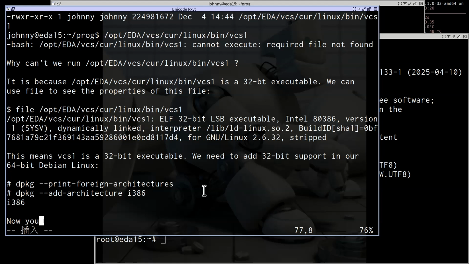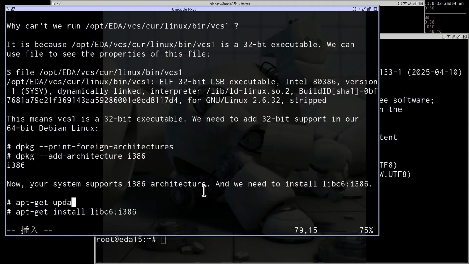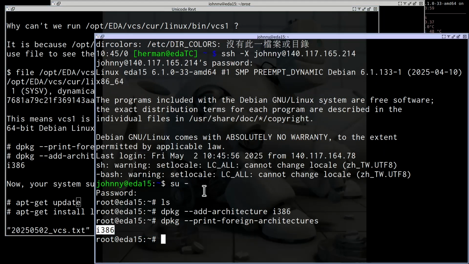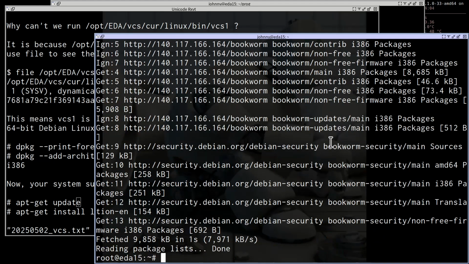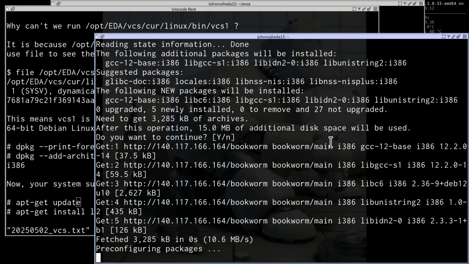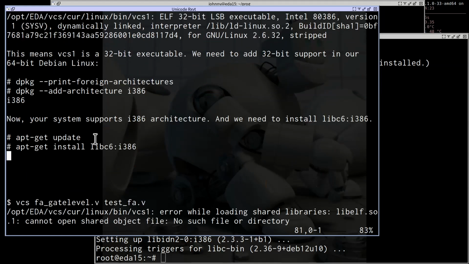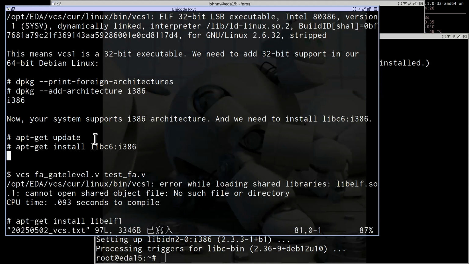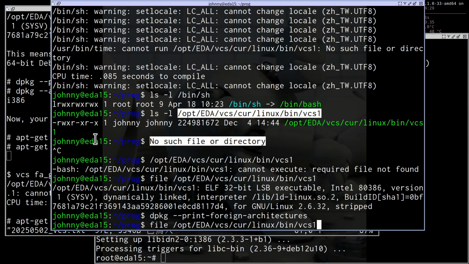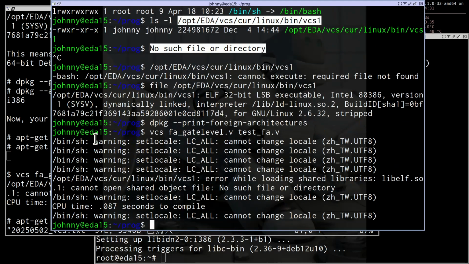Now your system needs apt-get update. We need to apt-get update first, and then we need to apt-get install libc6:i386. Then you can run this command again. Then it will show you the same error message, like me.